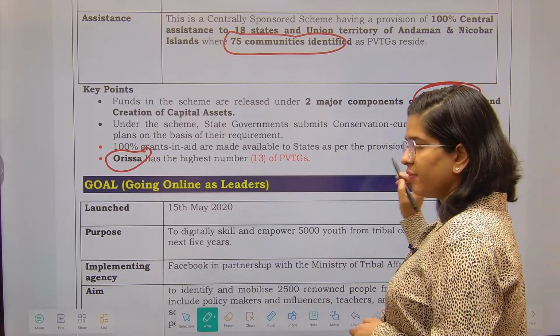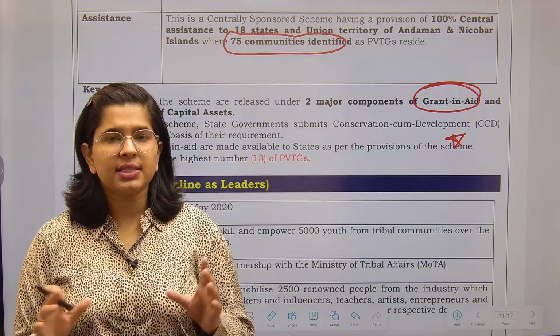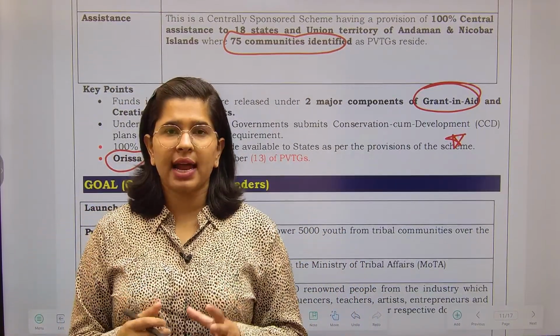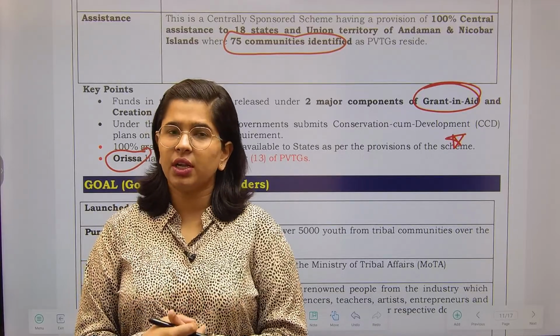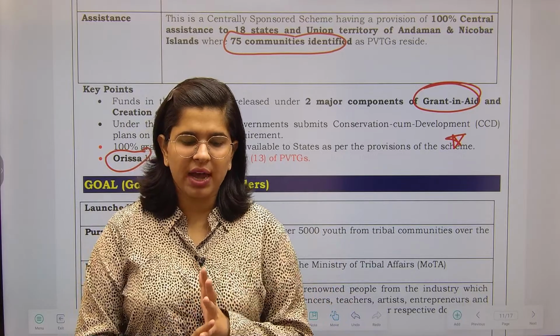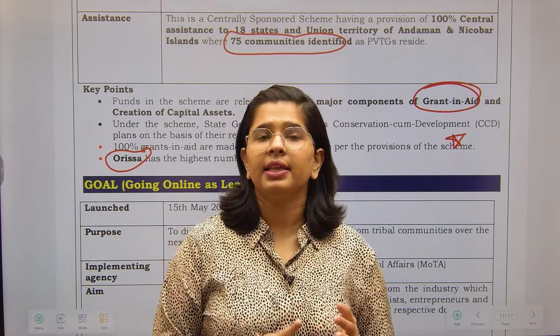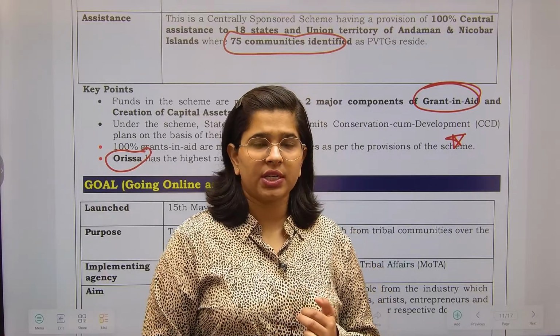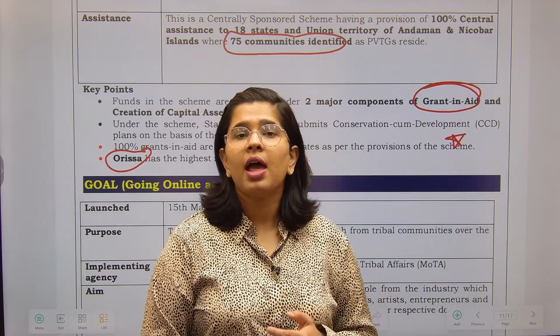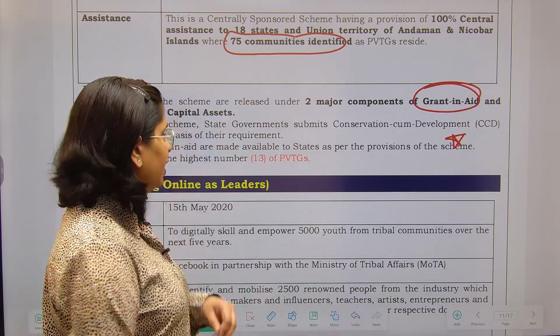100% of the grants in aid will be provided to the state governments. So nothing else is there. You just have to understand that for the development of the particularly vulnerable tribal groups, this particular scheme has been brought in. You just have to remember some factual data that 75 PVTGs are there in these 18 states and one union territory of Andaman and Nicobar. Out of that, state of Orissa is having the highest numbers of PVTGs.